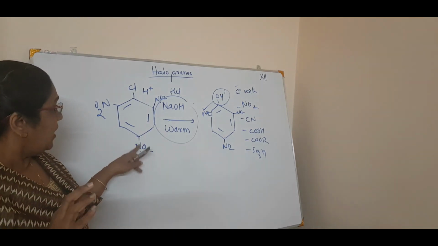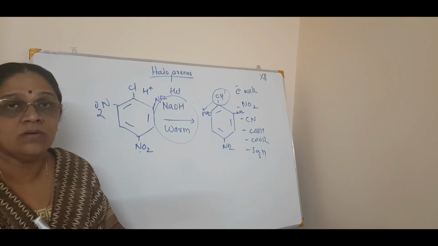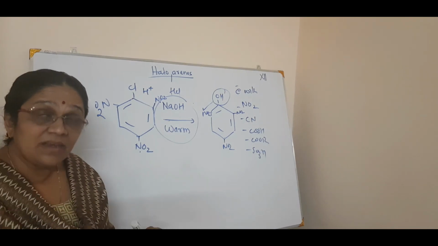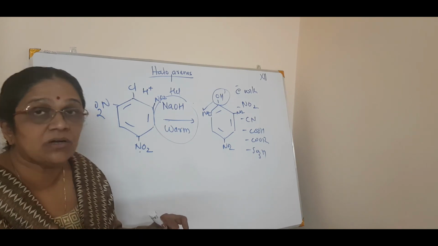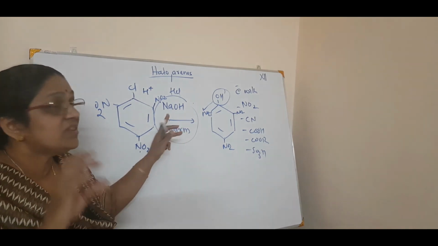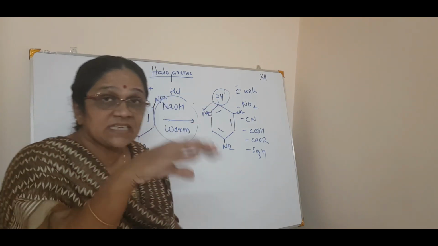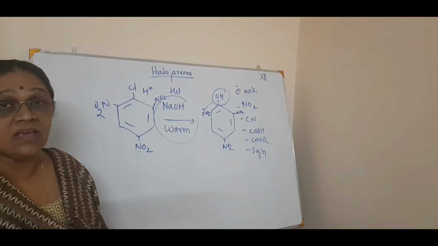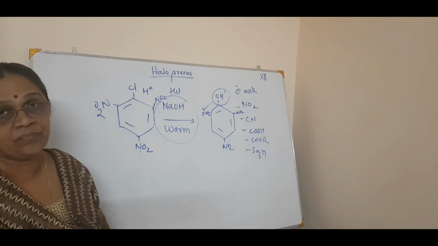Okay. So, 3 NO2s are there. What will happen? 3 NO2. It is not even necessary to have the temperature, or the pressure. Just you warm with NaOH. Then what happens? This OH readily substitutes for chlorine. See, the same NaOH in different drastic conditions.